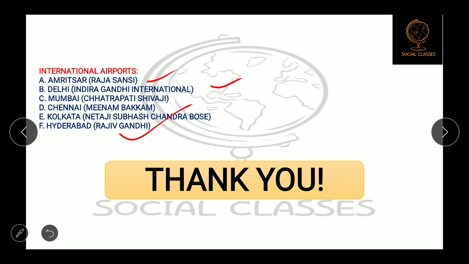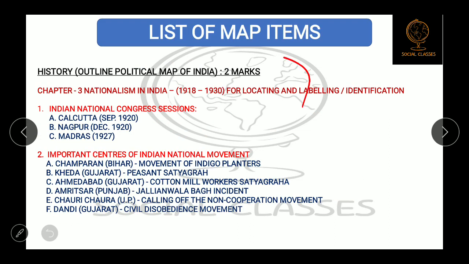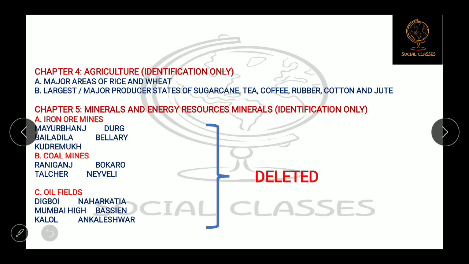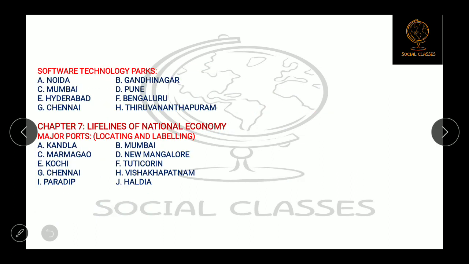So from this, whatever I told you as the map questions, okay. From here onwards, I told you from the history 2 marks and geography 3 marks. Okay, earlier it was 4 marks, now it will be 3 marks only. So from the geography 3 marks, it can be asked from the first chapter, third chapter, fourth chapter, fifth or sixth or the last 7th chapter. Okay, so I hope now the syllabus is clear to you.